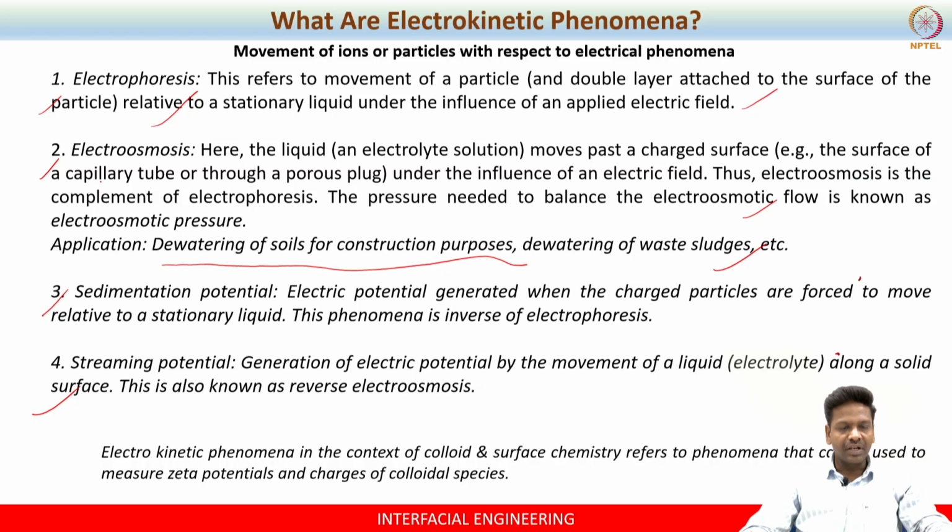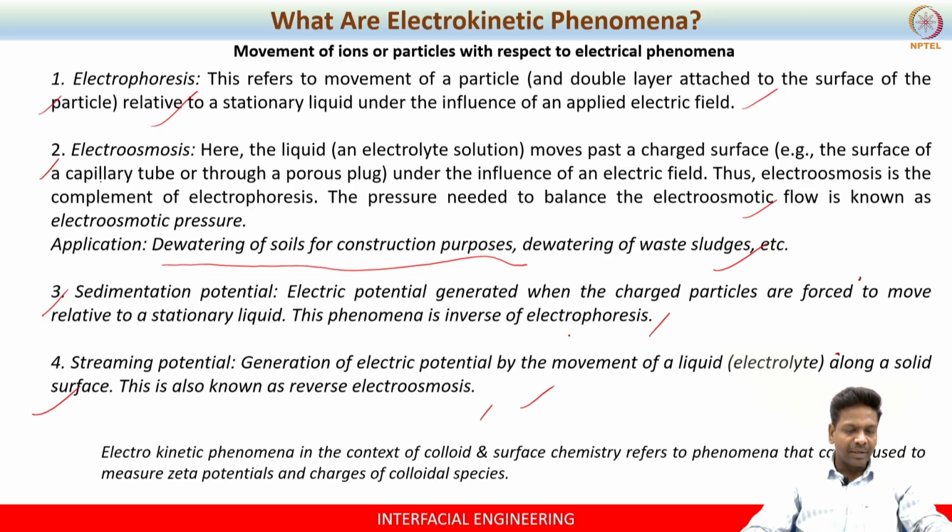Sedimentation potential and streaming potential are the other electrokinetic phenomena. They are actually nothing but the inverse of electrophoresis or the inverse of electroosmosis. For example, in the case of sedimentation potential, we are not applying an electric potential, but an electric potential is generated when a charged particle is forced to move relative to the stationary phase. Here the stationary phase is nothing but the electrolyte.